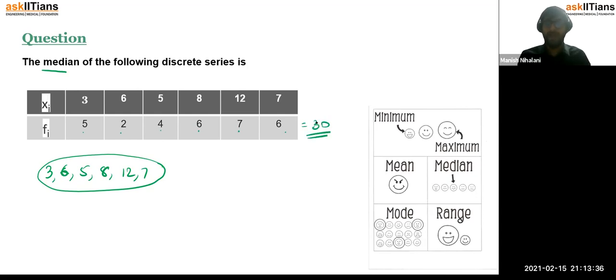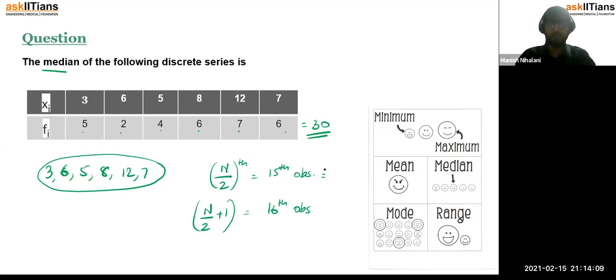So since your n here is even, that is the number of observations is even, in that case there would be 2 midpoints, that is n by 2 and n by 2 plus 1. What is n by 2? That is the 15th observation. And n by 2 plus 1 would be the 16th observation. So you need to check where your 15th observation will be.